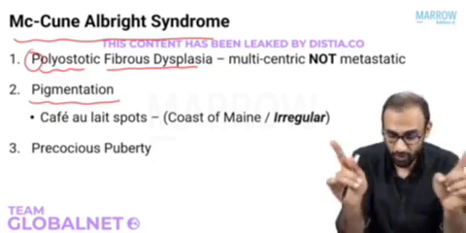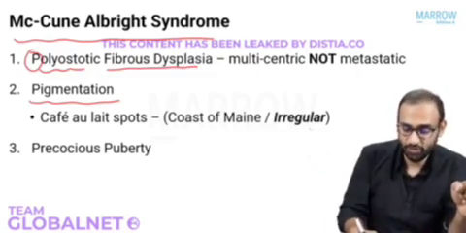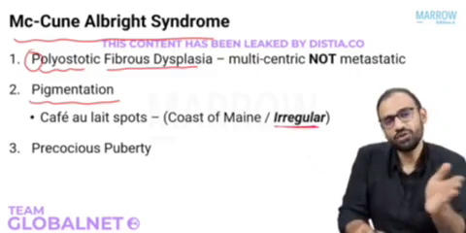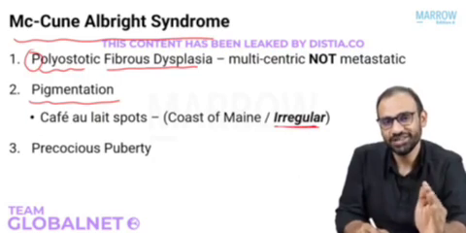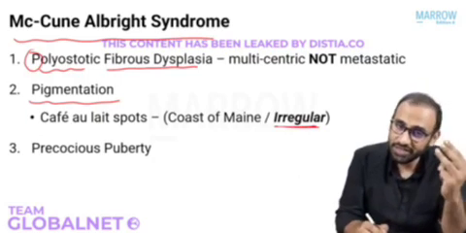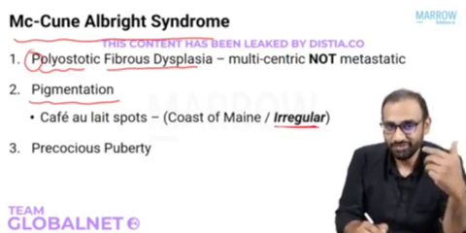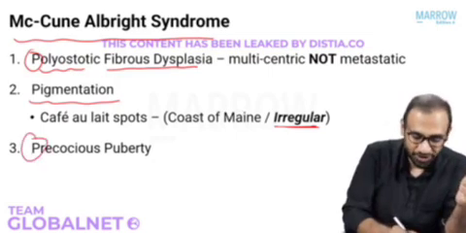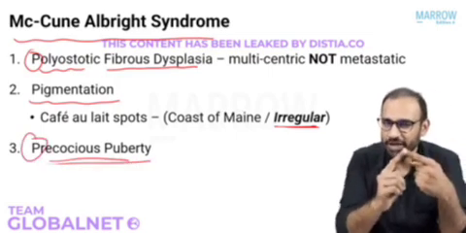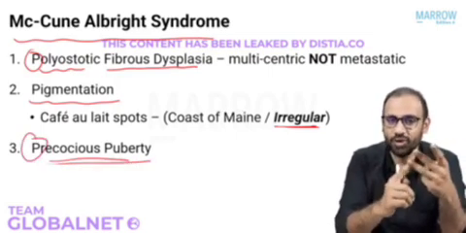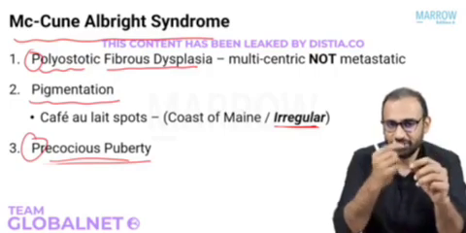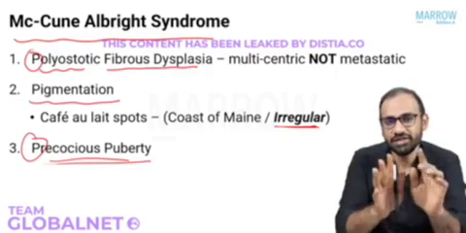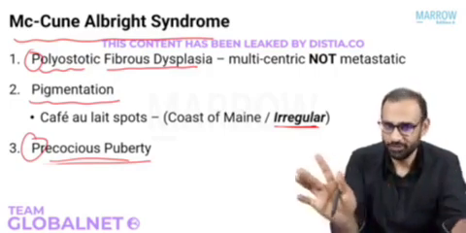How are they different? Here the café au lait spots are irregular, whereas in neurofibromatosis they are smooth. The third P of McCune-Albright syndrome is precocious puberty. So pigmentation, precocious puberty, and polyostotic fibrous dysplasia. A patient presents to you with these 3 P's. He has McCune-Albright syndrome.